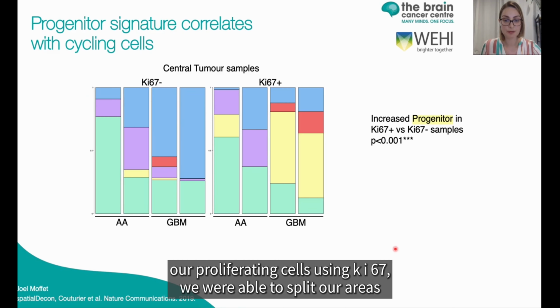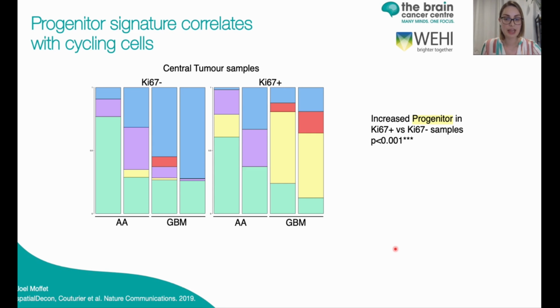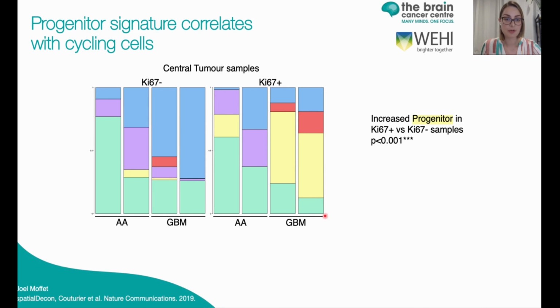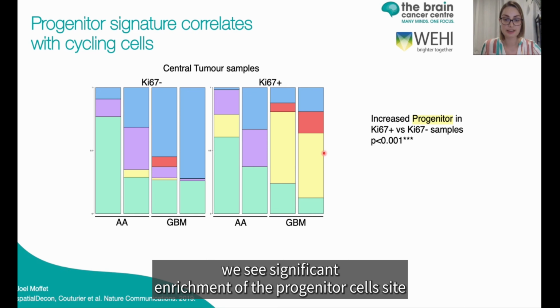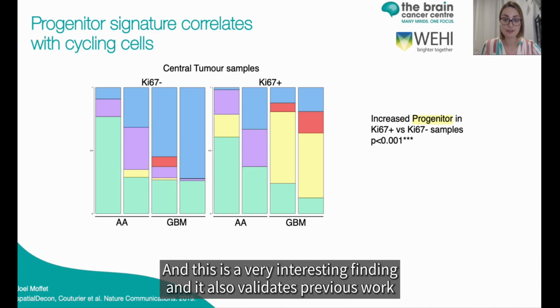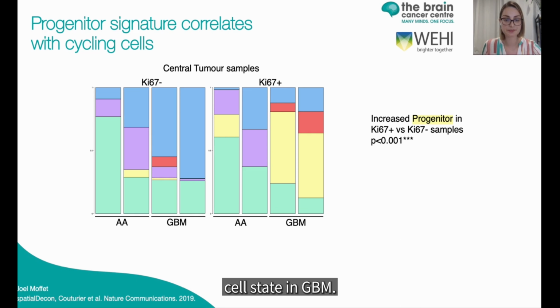Because we investigated our proliferating cells using Ki67, we were able to split our areas of illumination of our tumor into proliferating and non-proliferating. And we identified that, especially in our glioblastoma samples, we see significant enrichment of the progenitor cell state in our proliferating GBM cells compared to our non-proliferating cells. This is a very interesting finding, and it also validates previous work which highlights the progenitor cell state as a more cycling cell state in GBM.